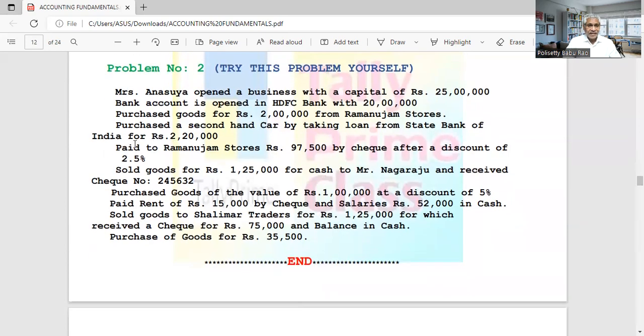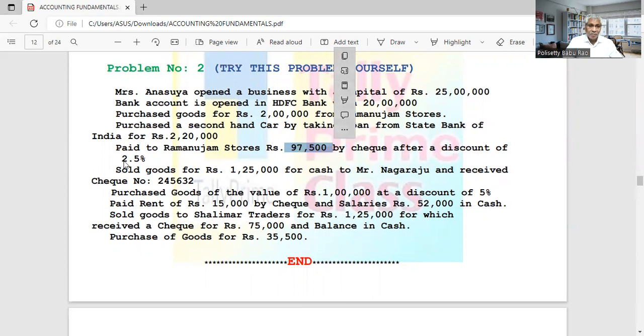The next one is paid Ramanujam Stores 97,500 rupees by check. By check we paid, not cash, after a discount of 2.5%. After the discount, we paid this net amount by check. By check means paid by bank, so we have to write the bank account, not the cash account.